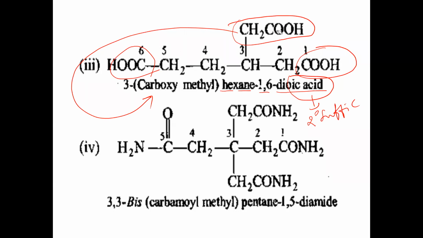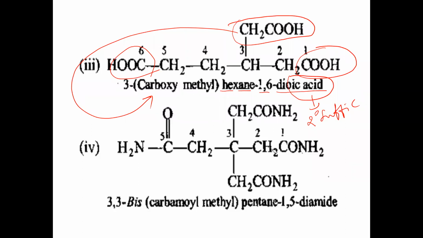But here this COOH group we should not take, because it is not in the parent chain, and it is a methyl group with the COOH. That's why it is carboxymethyl, a substituent, not the COOH functional group. When COOH is there only 2 times, we should use oic acid only. So 1,6-dioic acid.